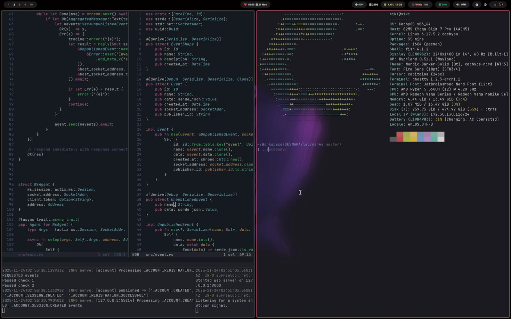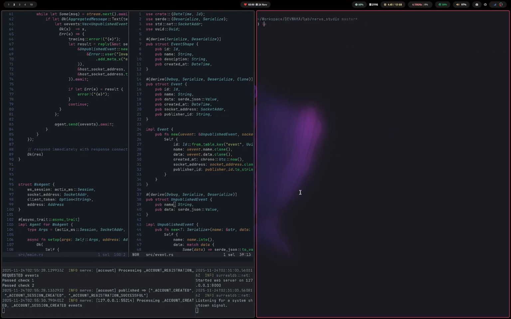So if you come to Nerve Studio, I'm trying to use egui. I just set up a project for now, because I think with egui I can get examples of drag and drop and can do a lot of things, and it's still the same Rust ecosystem. I don't have to move away.